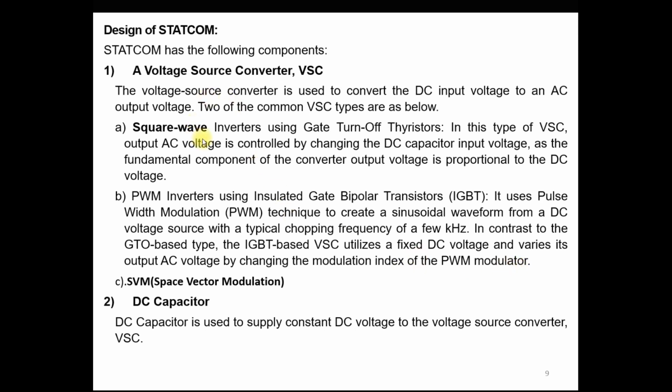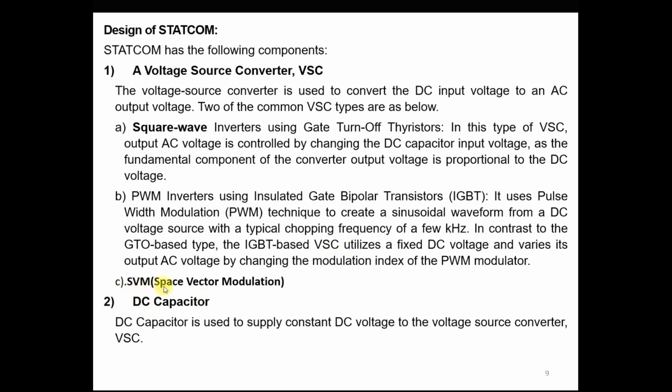So the difference between the square wave and the PWM based inverter is that in the square wave, the AC output voltage is controlled by controlling the DC input voltage, but in the PWM based inverter, the input DC voltage remains fixed, and the output voltage is controlled by the pulse width modulation technique, the modulation index.